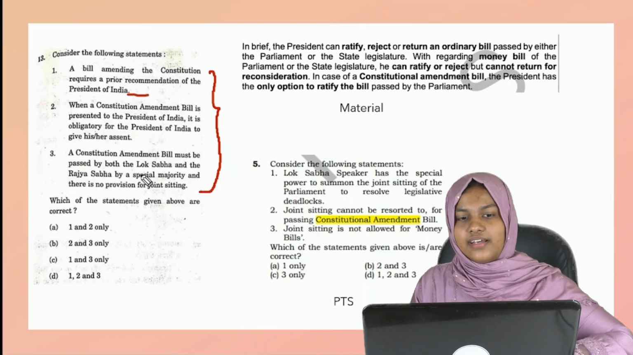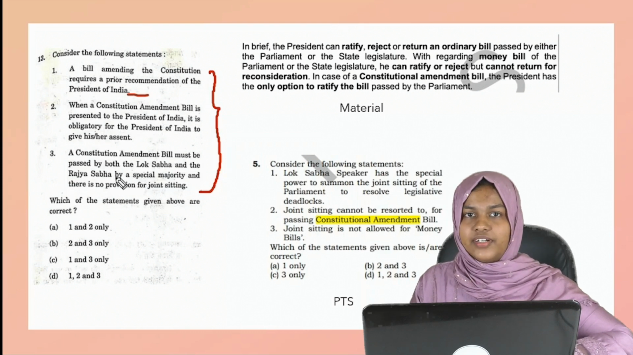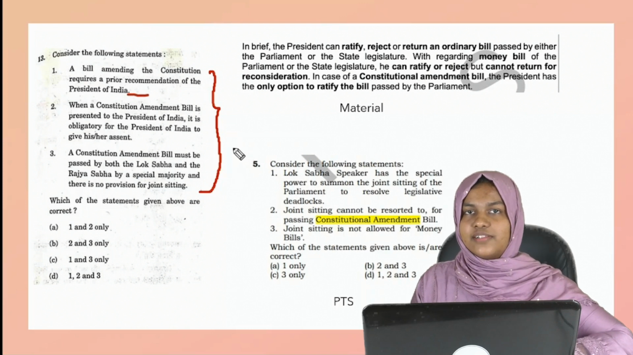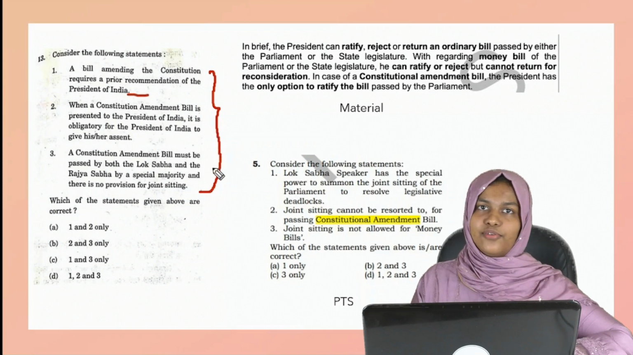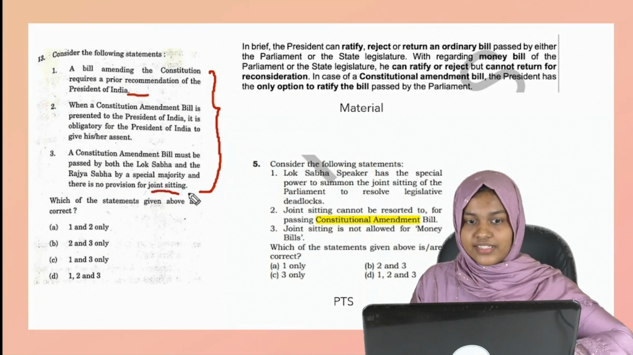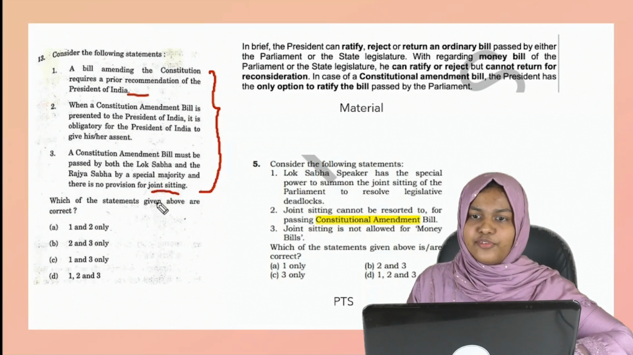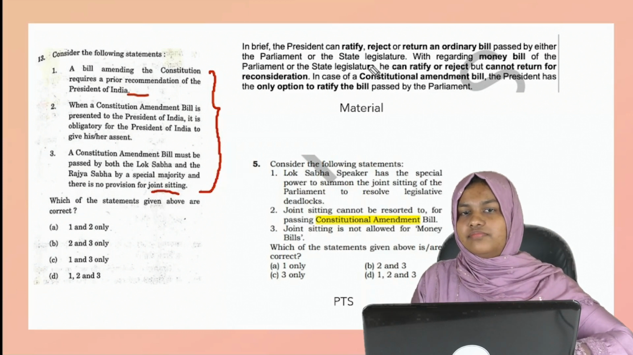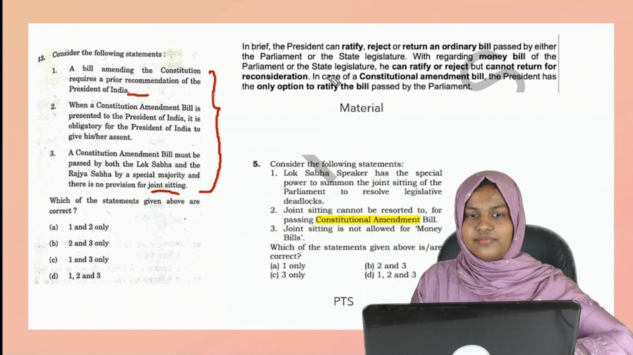Then, whether both houses have equal power regarding the constitutional amendment bill, and that it has to be passed in both houses with special majority. These are the major key features regarding the constitutional amendment bill, along with whether a joint sitting is there. When you study the constitutional amendment bill, you have to know all these things.